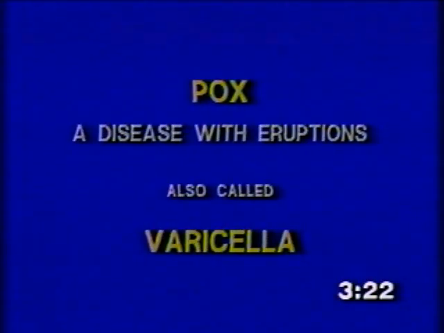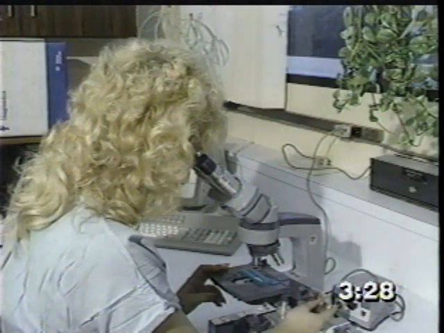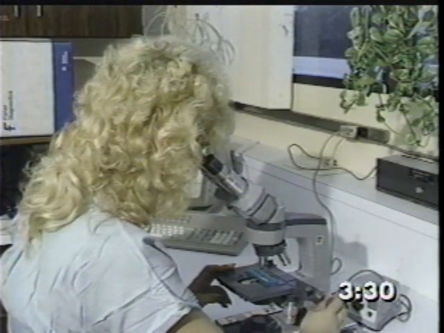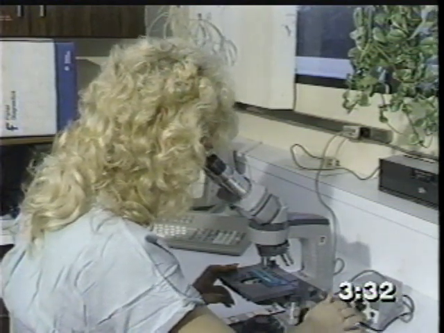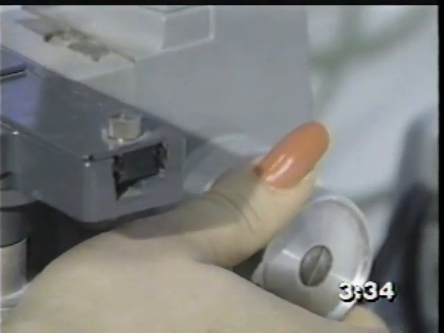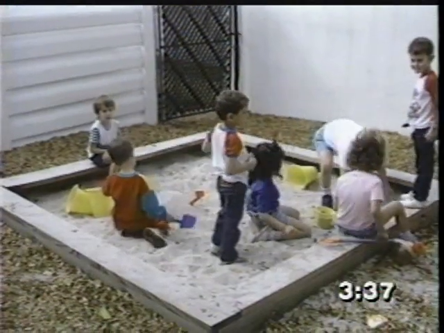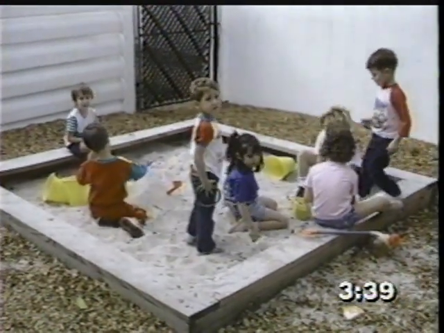What is chickenpox? Pox means a disease with eruptions, and it is also called varicella. Scientists haven't found the specific organism that causes chickenpox, but agree it is a virus. It is contagious. It is passed on from one person to another by direct contact.